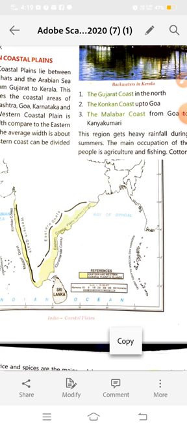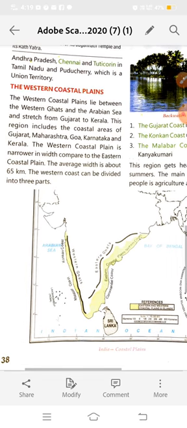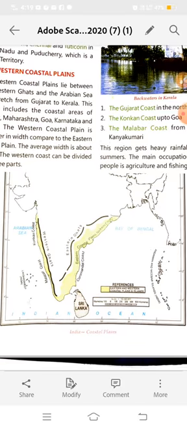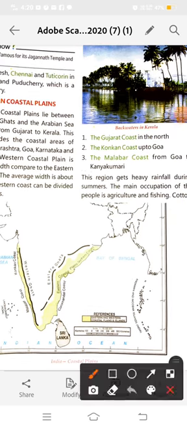Okay everyone. So firstly we need to revise our previous lecture. What did you learn in the previous lecture? We learned about the island region of India. So how many island regions do we have? We have two island regions. First is known as the islands of the Bay of Bengal, Andaman and Nicobar Island, which is on the east side in the Bay of Bengal.